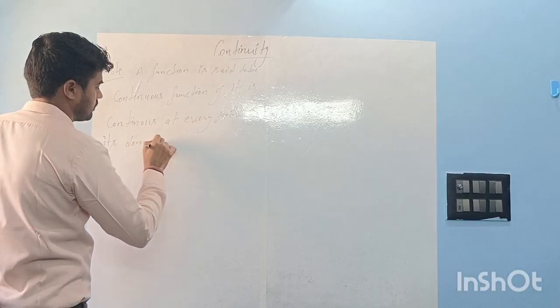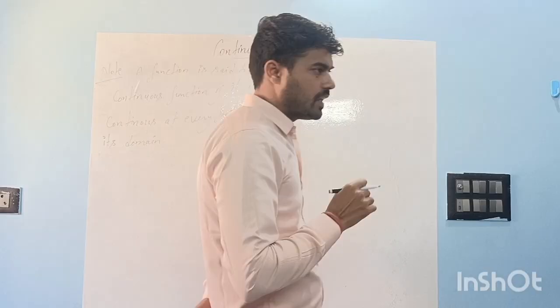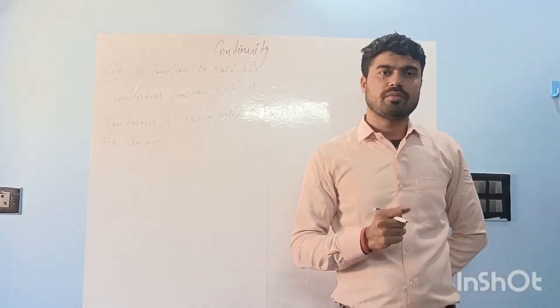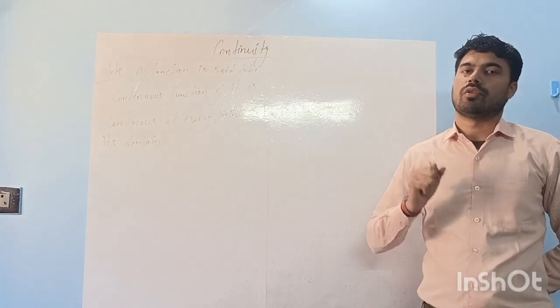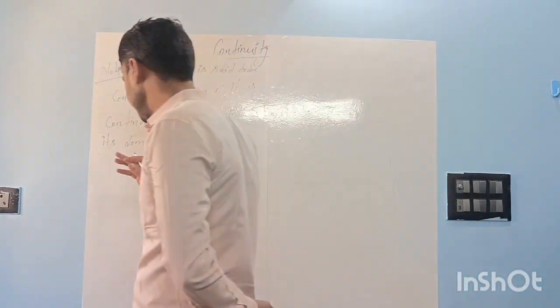Means to be a continuous function, that function has to be continuous only in its domain, at every point of its domain, right? For example,